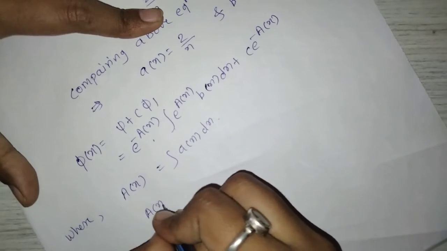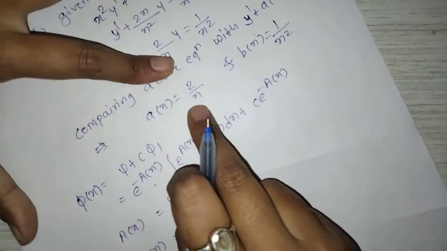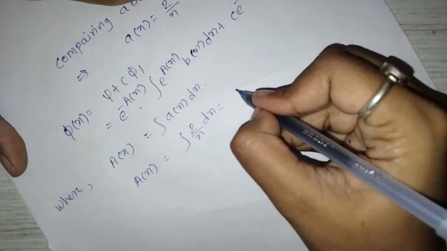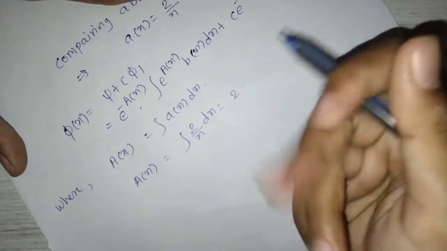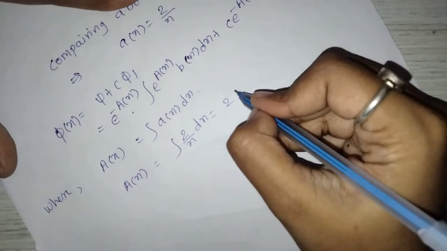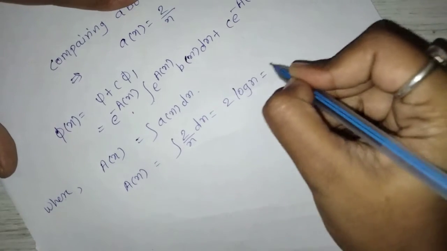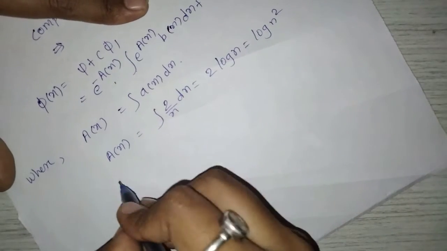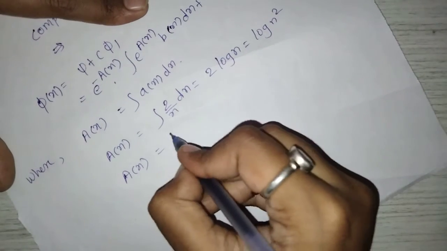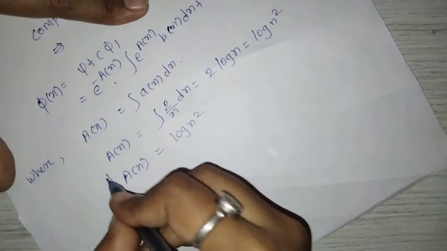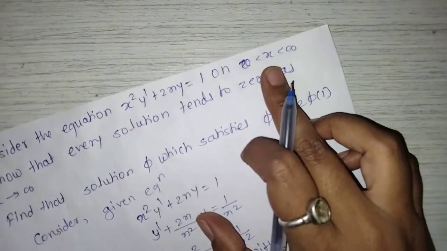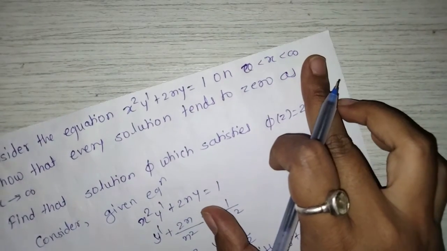So a of x is equal to integration of 2 upon x dx, is equal to 2 as it is, integration of 1 upon x dx is equal to log x, which is equal to log x square. So a of x is equal to log x square. Here the limits of x are 0 to infinity.